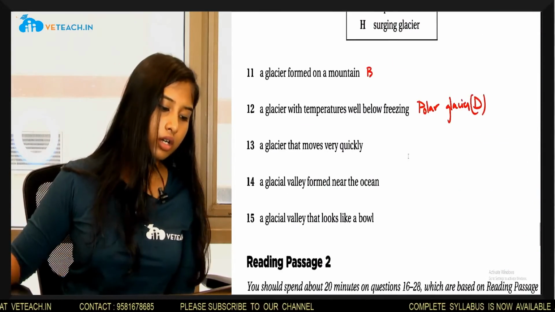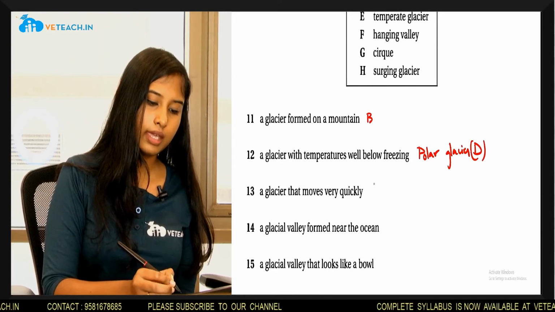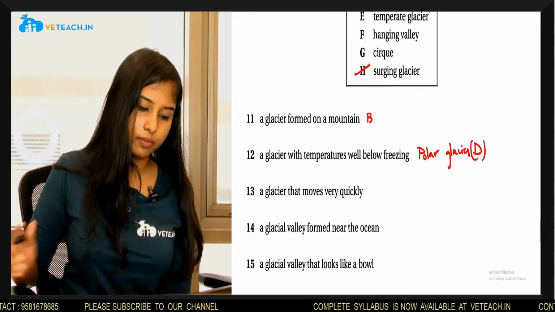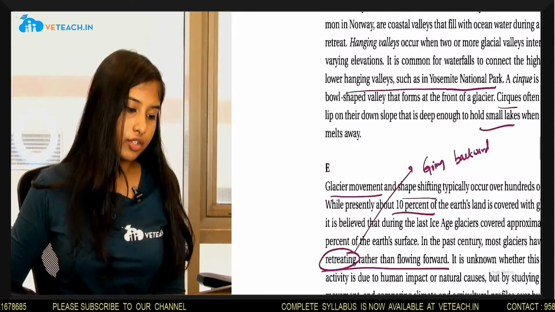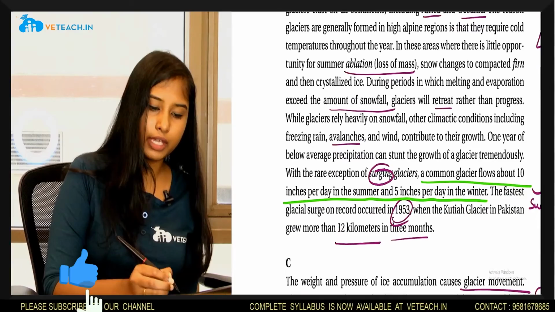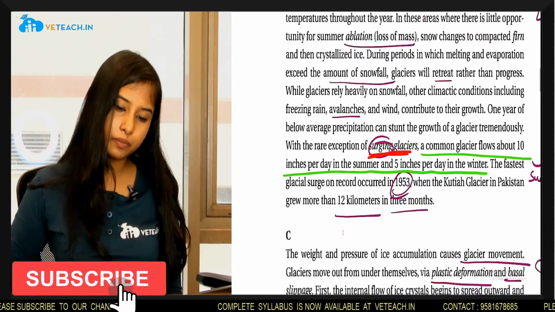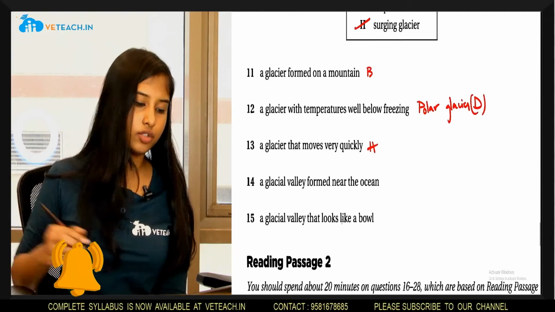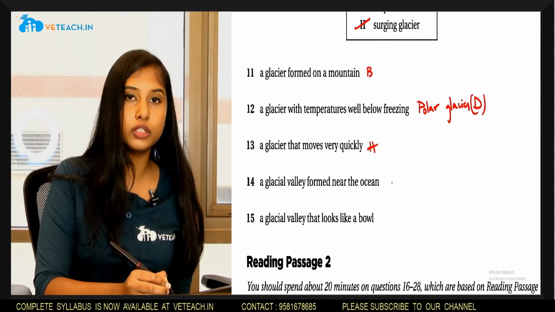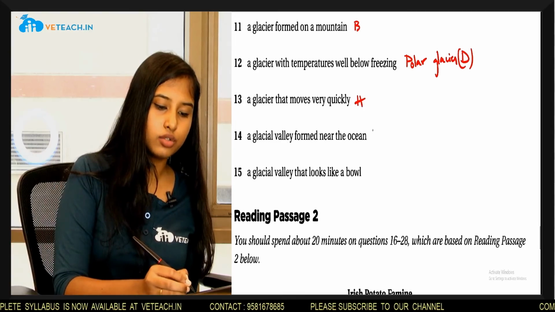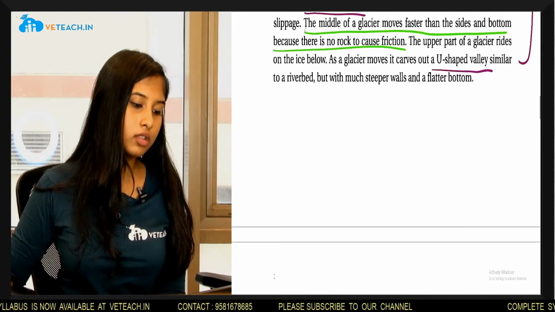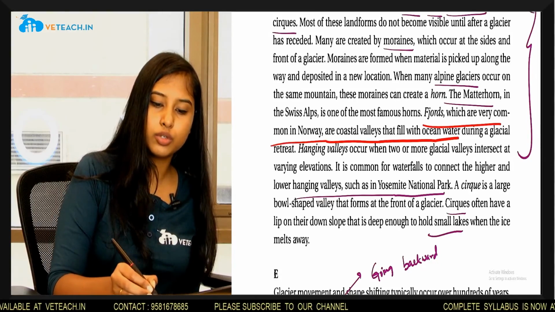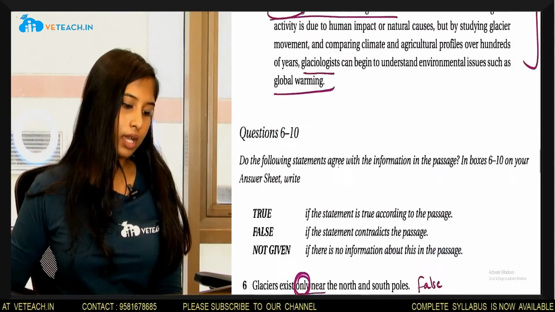Question 13. A glacier that moves very quickly. And the answer is surging glacier, which is H, which is given in section B, where we've already mentioned surging glaciers, which is quick movements. So the answer is surging glacier, which is H. Question number 14, a glacial valley formed near the ocean. And the answer is fjords, A, which is given in section D. Fjords, which are very common in Norway, are coastal valleys that fill with ocean water during a glacial retreat. So the answer is fjords.